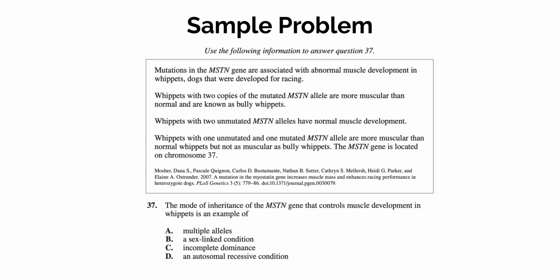We also see it's not an autosomal recessive condition because, again, there is that blending instead of complete dominance. We haven't talked about sex-linked genes yet, but we are told here that this is on chromosome 37. Dogs are mammals, so they have XY chromosomes for sex determination.